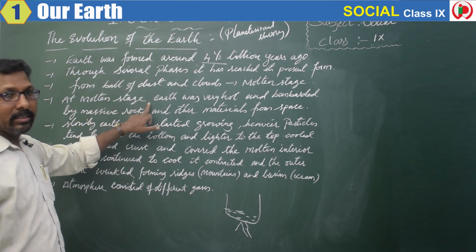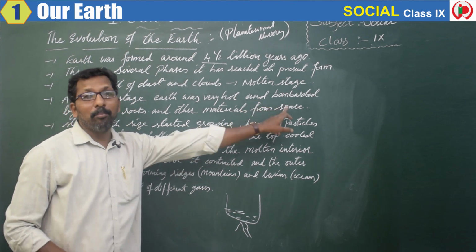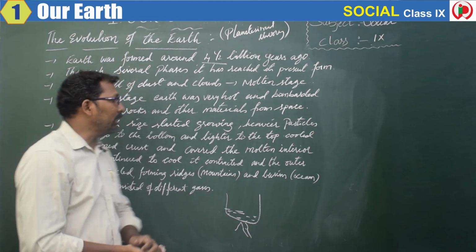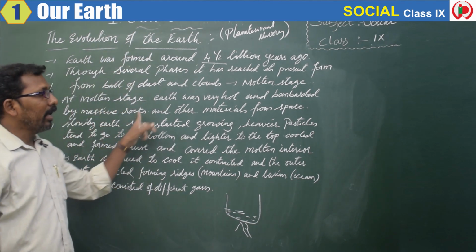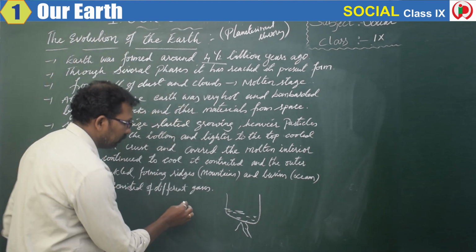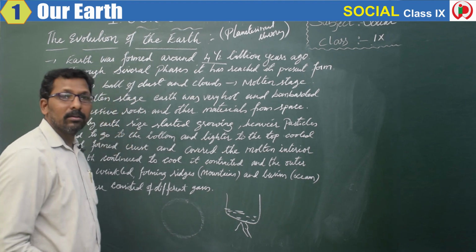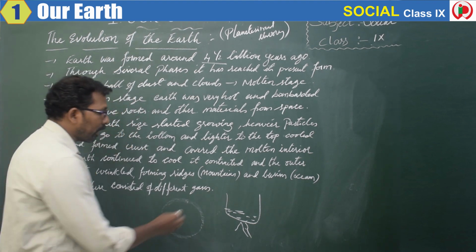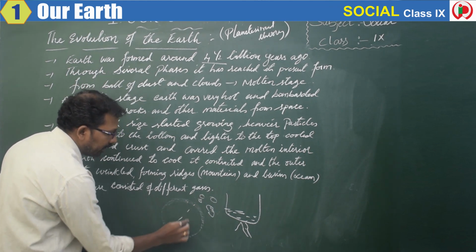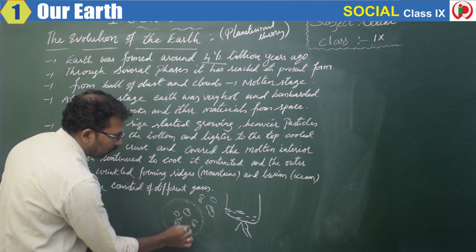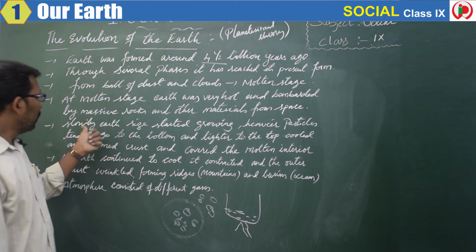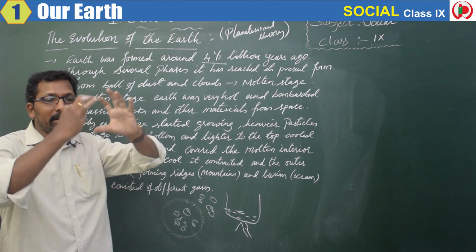So at the molten stage, earth was very hot and bombarded. Bombard means many rocks were falling in this liquid, right? So massive rocks and other materials started falling in this liquid. For example, this is the dust in which earth was present. Many rocks are there. They started falling in this molten, or in the liquid. And what happened? Slowly the earth's size started growing.